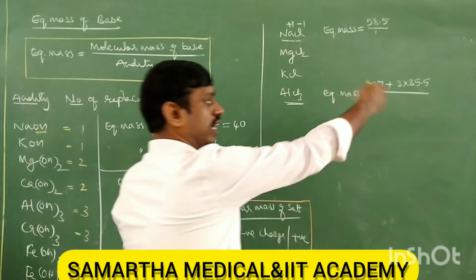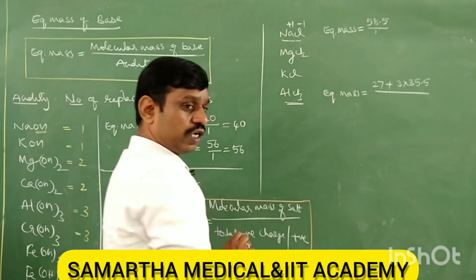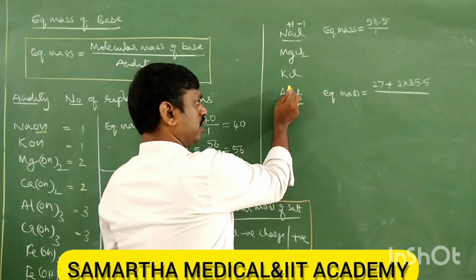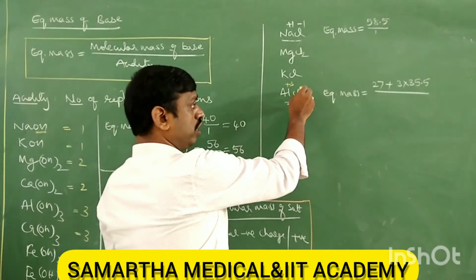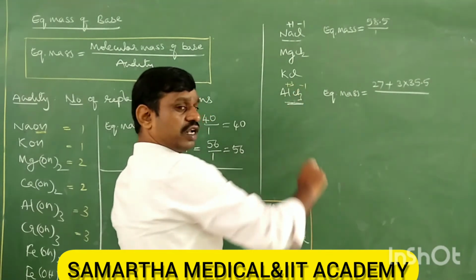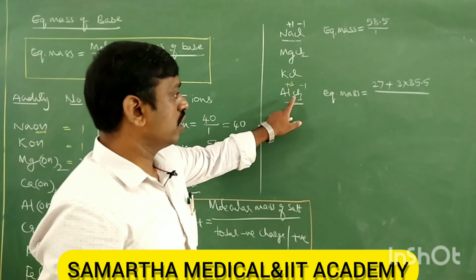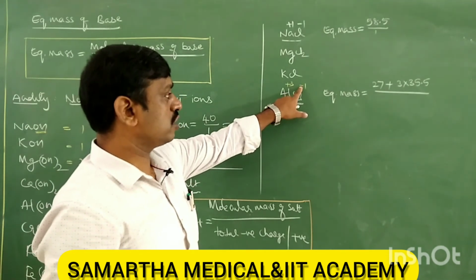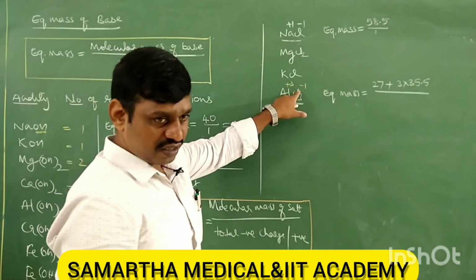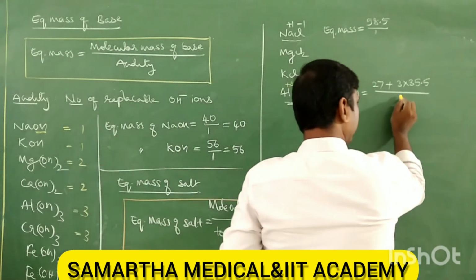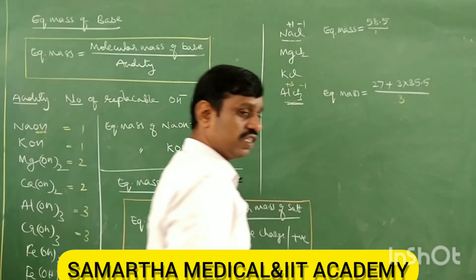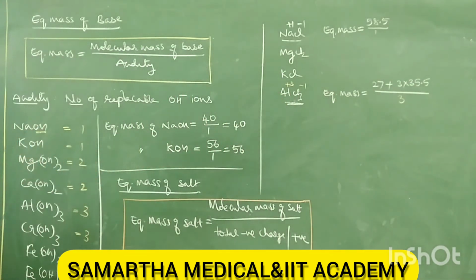Aluminium is plus 3. And 1 chlorine is minus 1. There are 3 chlorine: minus 1, minus 1, minus 1. It becomes minus 3, or it is plus 3. So any one you can take, I will take 3. Like that you can calculate the equivalent mass of salt also.